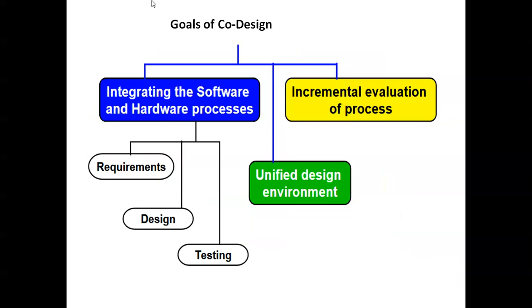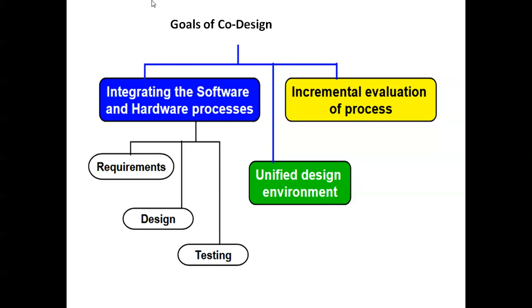So goals of co-design. Because we are combining hardware and software, that is co-design here. What are the goals of co-design? It's integrating the software and hardware processes and incremental evaluation of the process. Integrating the software and hardware processes, that's a goal.